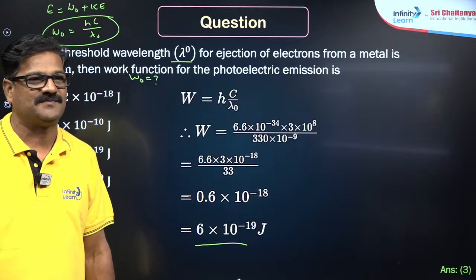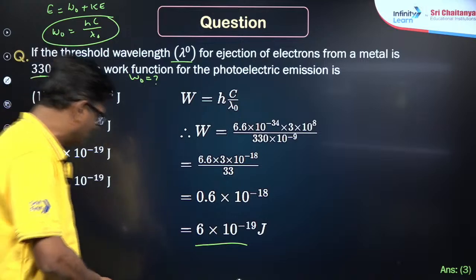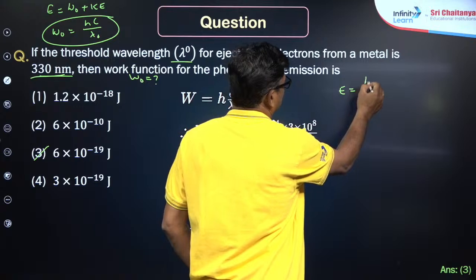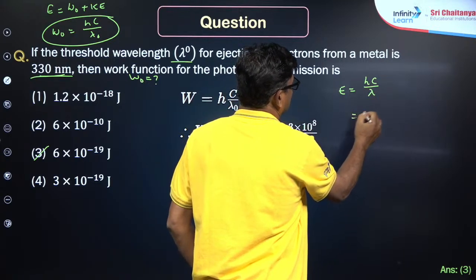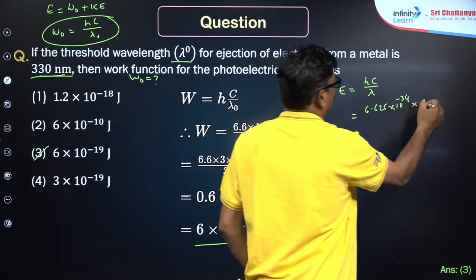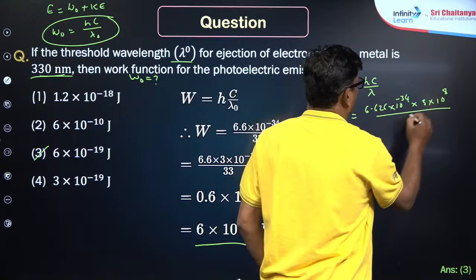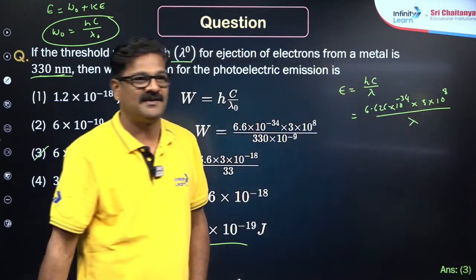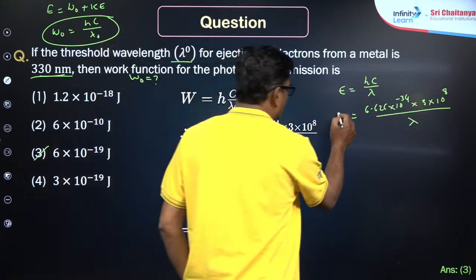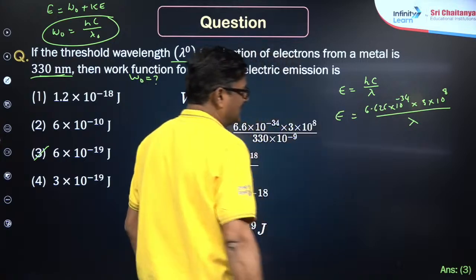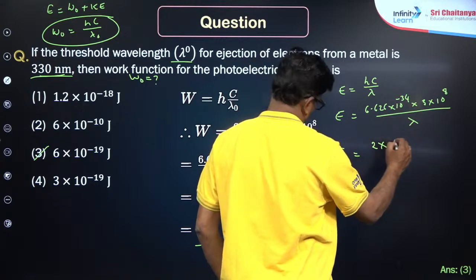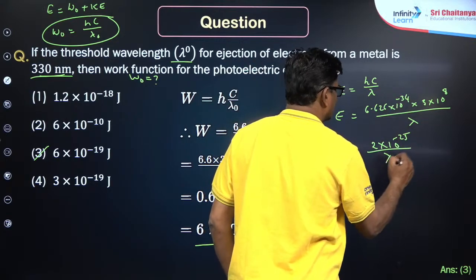So, tricks for calculation. Yes, definitely. E is equal to hc by lambda, 6.626 into 10 power minus 34 into 3 into 10 power 8 upon lambda. You can go with energy like this: E is equal to 2 into 10 power minus 25 when lambda is taken in meters.